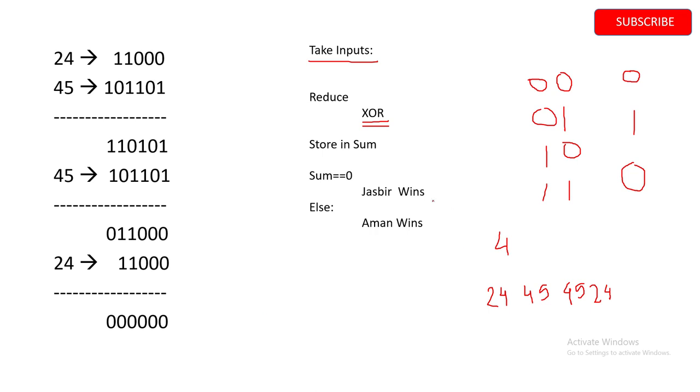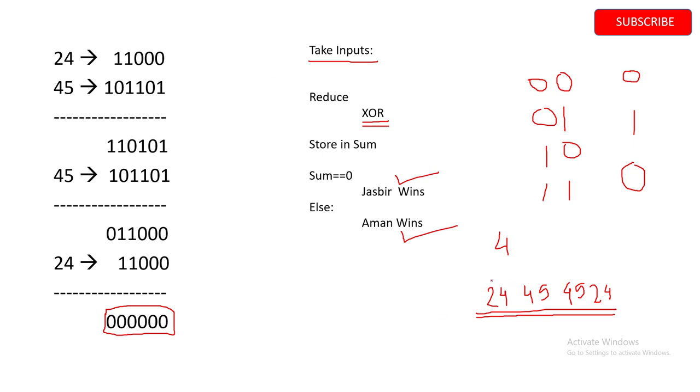If it is 0, then Jasbir would win the game, and if it is not, then Aman would win. We will get 0 when the numbers on the table are symmetrical, and if they are not symmetrical we will not get 0. So this is how our logic works.